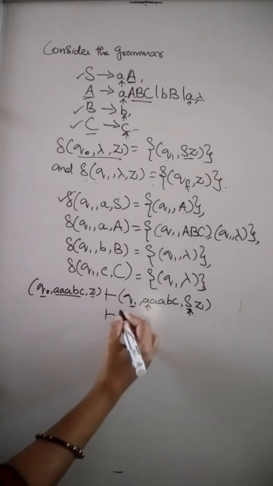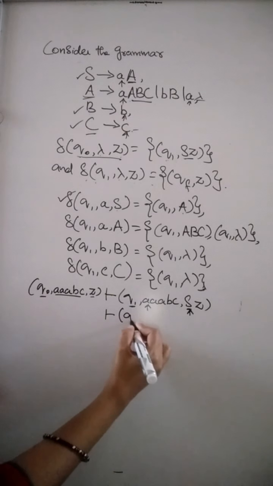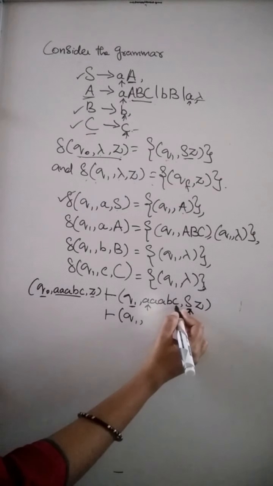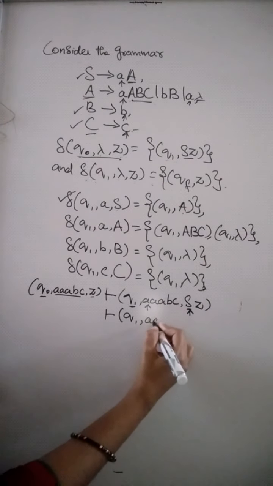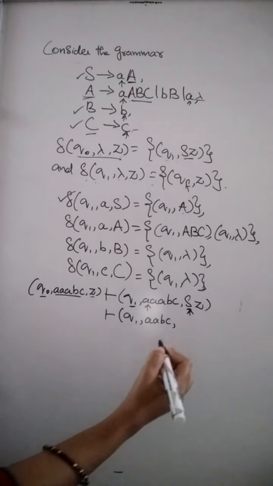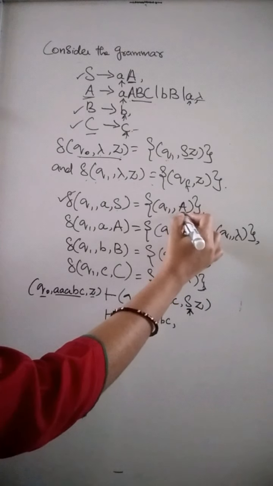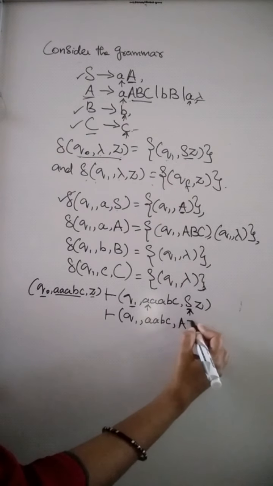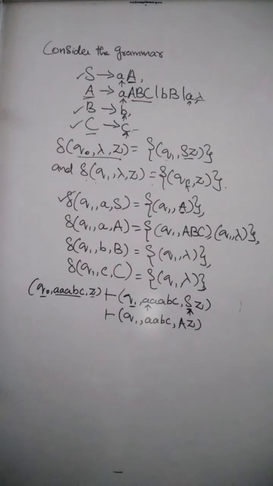So here we have to write Q1 comma and the rest of the symbols which are not yet processed. So AABC comma, S is replaced here by the non-terminal A. So here we have to write AZ.